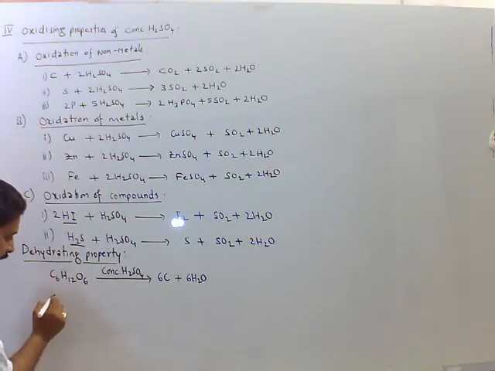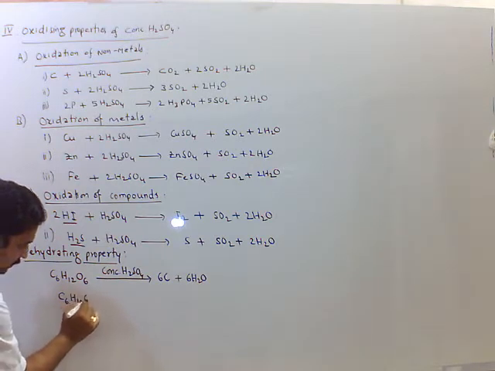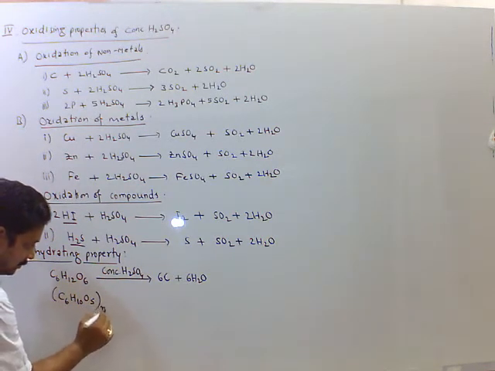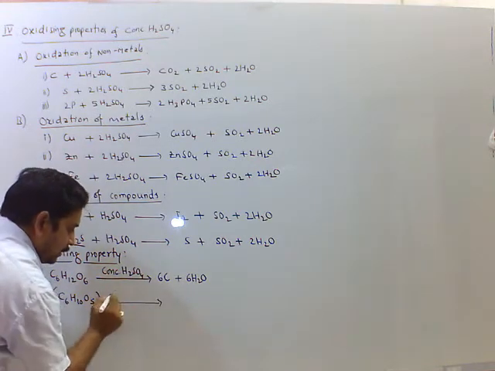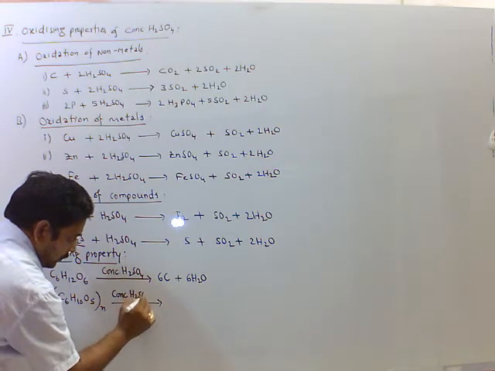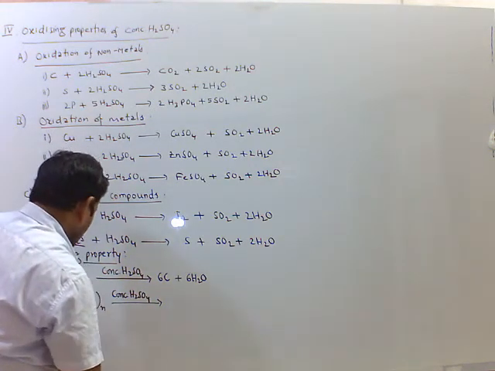Now I am taking starch, (C6H10O5)n, treated with concentrated sulfuric acid. Dehydration takes place.